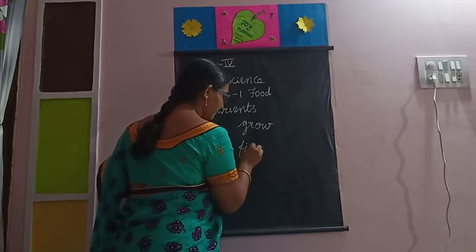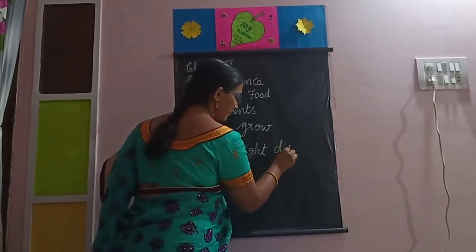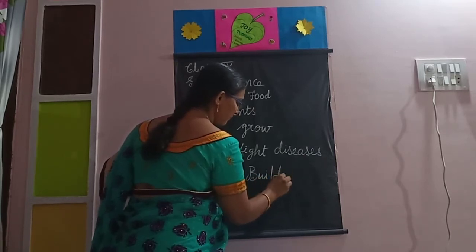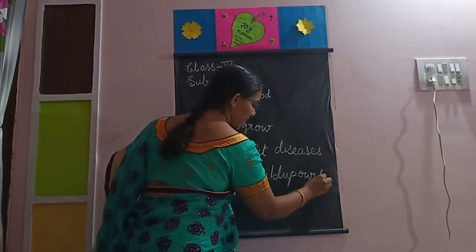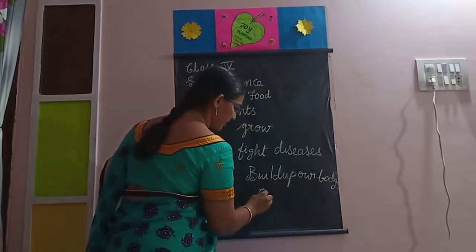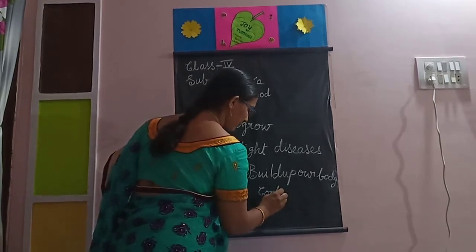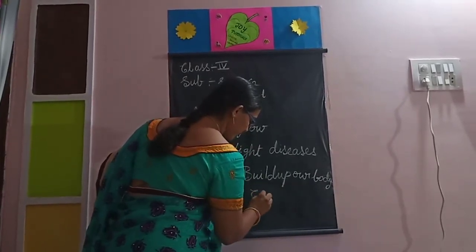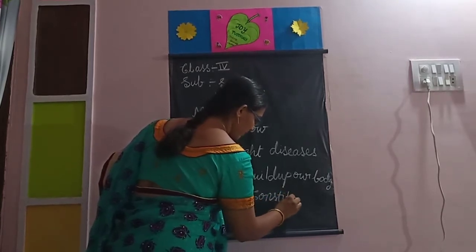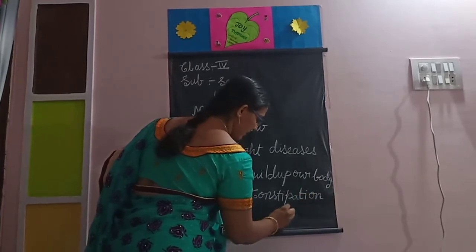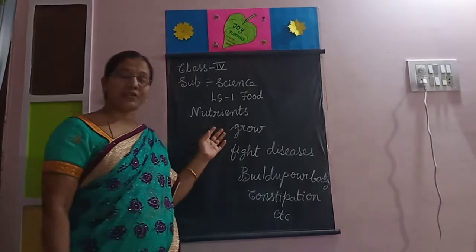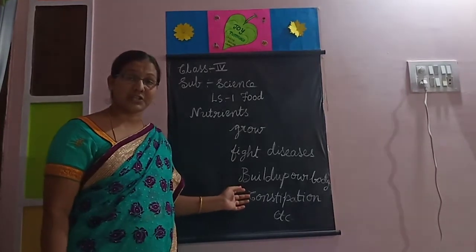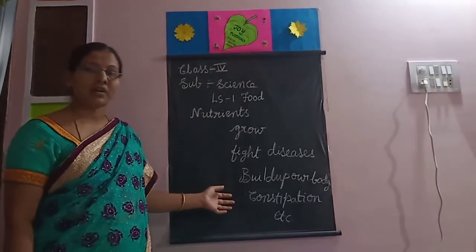help us to fight diseases, help us to build up our body, and help with constipation, etc. Okay, some nutrients help us to grow, some help us to fight diseases, some help us to build up our body, some help in constipation, like food digestion. Okay, free bowel movement, etc.